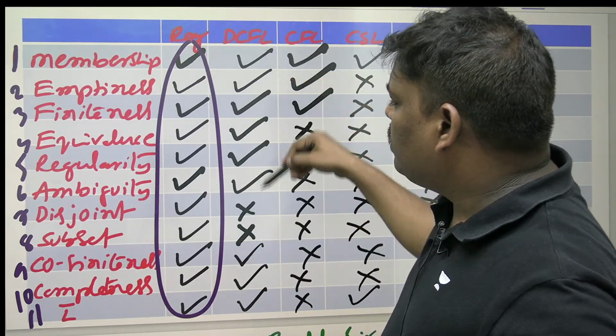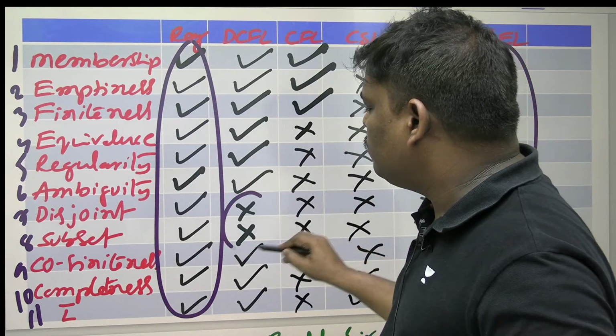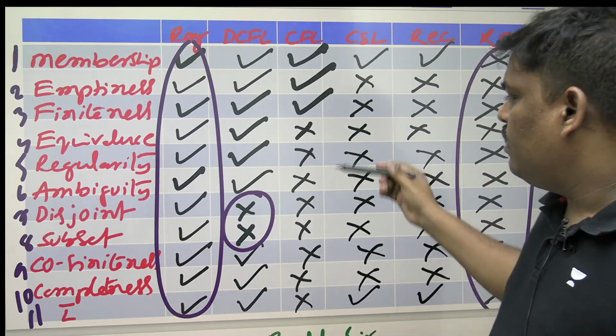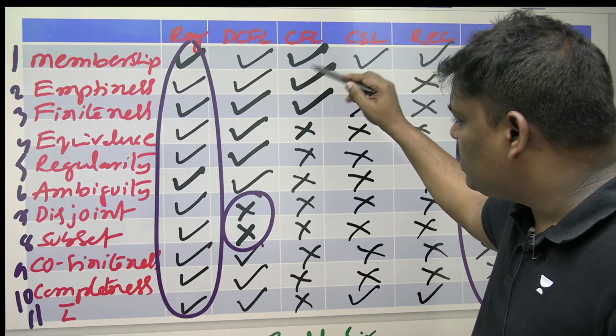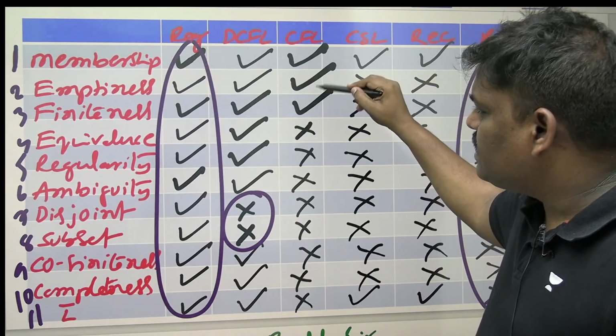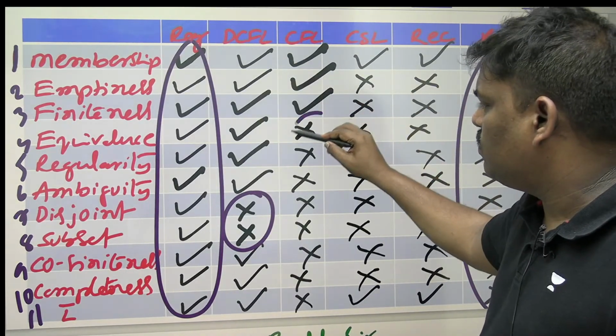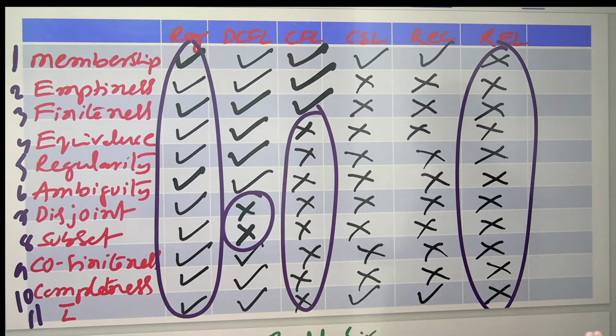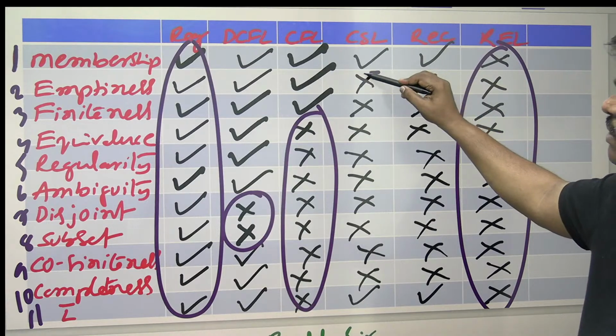DCFL, everything decidable except these two. CFL, except first three, all are not. CSL except first one, all are not.